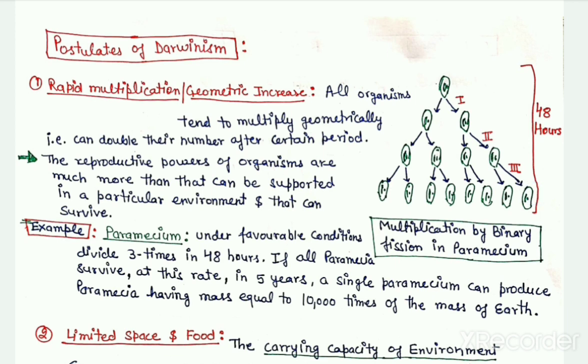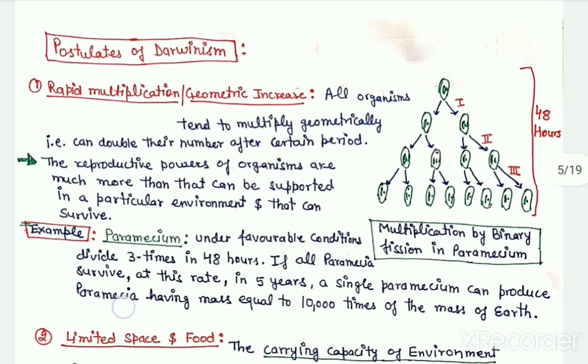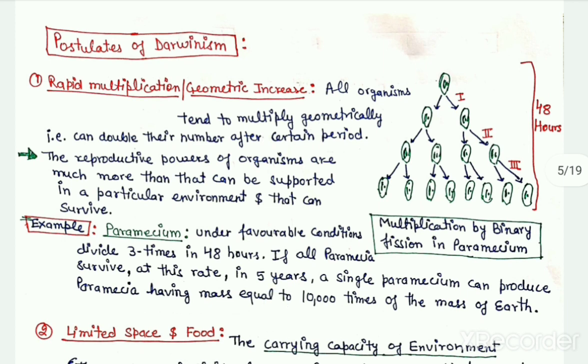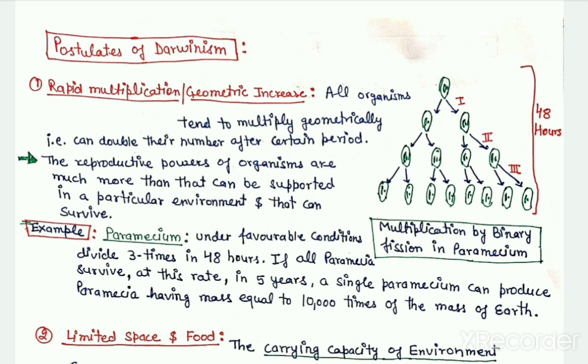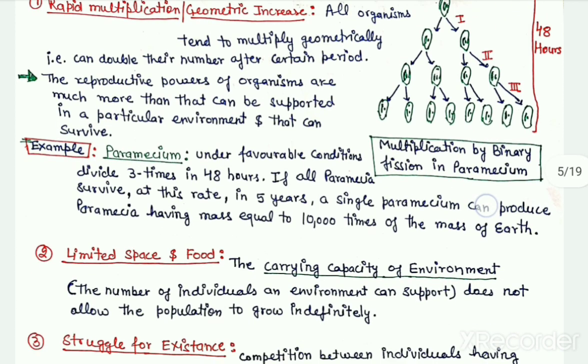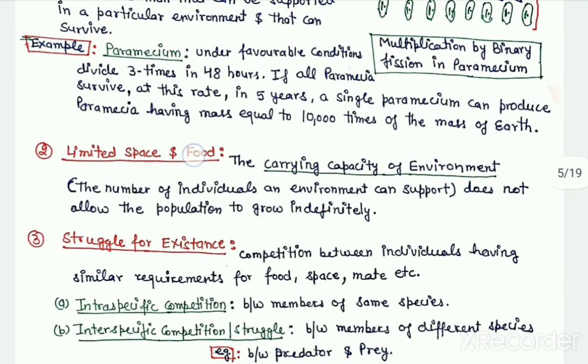Obviously all of them do not survive, but imagine if all of them happened to survive, then what will happen? In 5 years a single Paramecium can produce Paramecia which may have a mass approximately equal to 10,000 times the mass of the earth. So this is the speed at which organisms can multiply or reproduce, but obviously they do not multiply at this rate, and this is due to limited resources such as space and food.